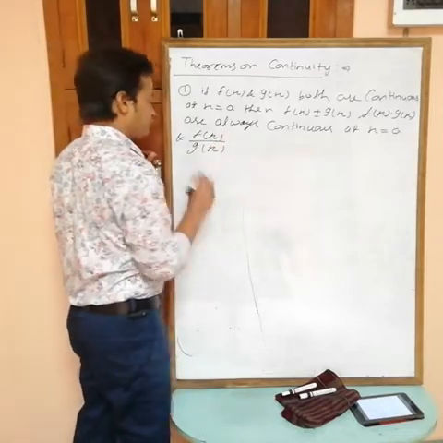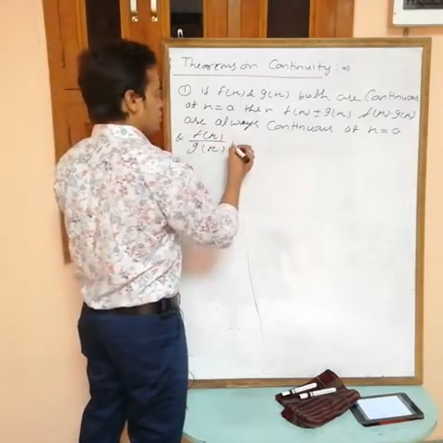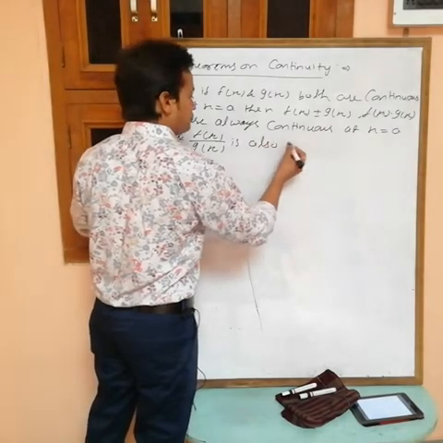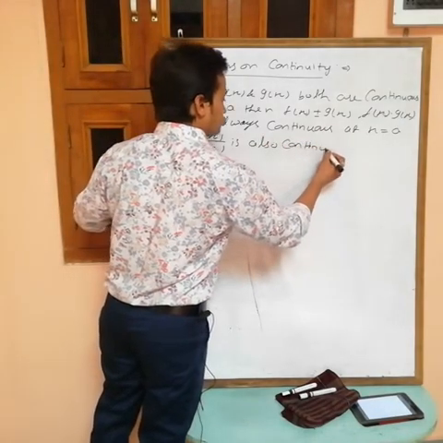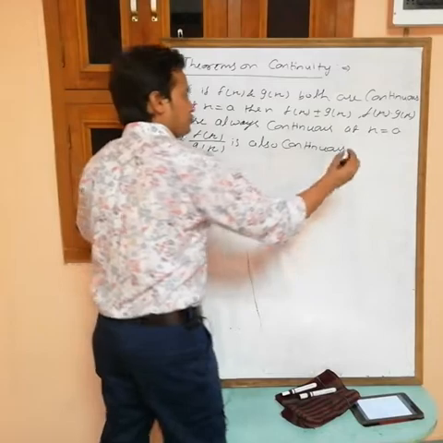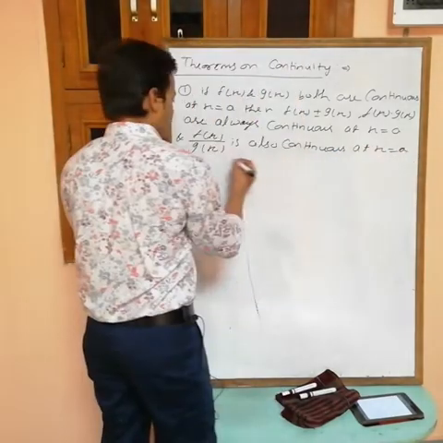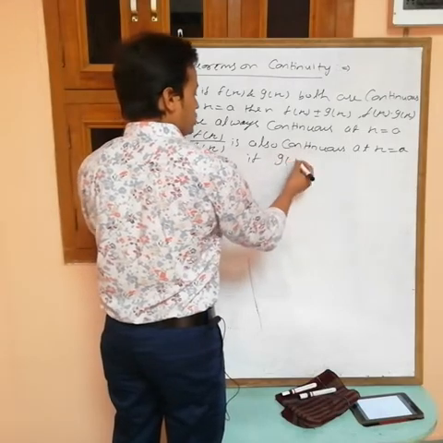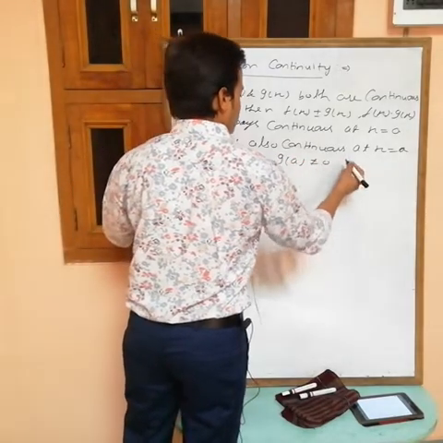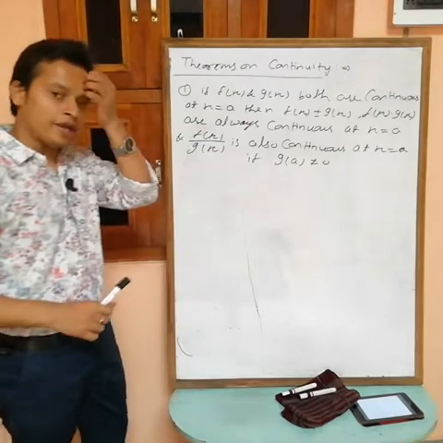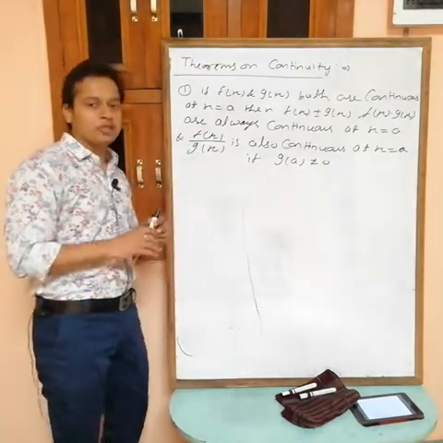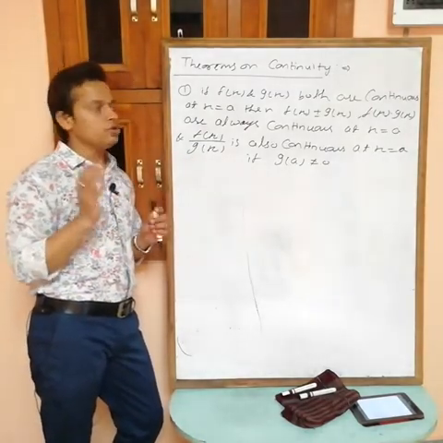So f(x) by g(x) is also continuous at x equals a if g(a) is not equal to 0.